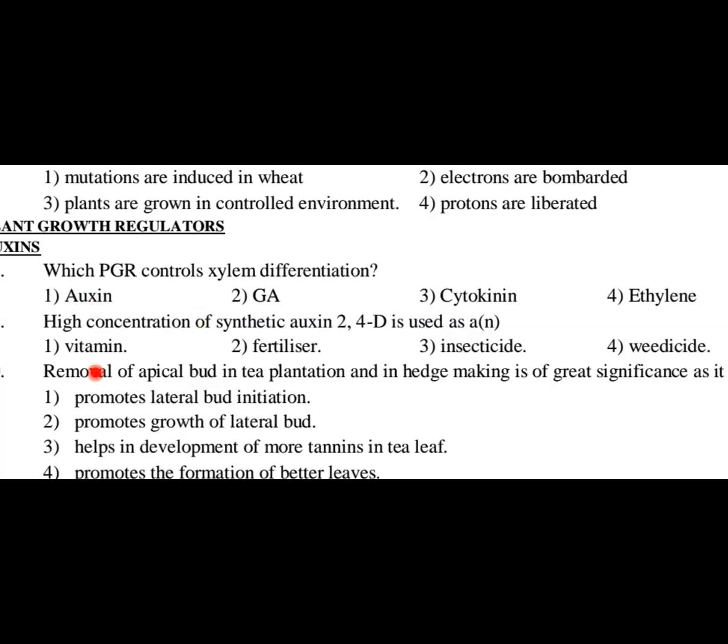Next question. High concentration of synthetic auxin 2,4-D is used as a vitamin, fertilizer, insecticide, or weedicide. Okay. So what is this 2,4-D? 2,4-dichlorophenoxyacetic acid. It is nothing but a synthetic auxin, and this is commonly used as a weedicide to eliminate dicot weeds. Okay. Which weeds I said? Dicotyledonous weeds, not for monocots. So option 4 is the appropriate answer for this question. 2,4-D is used for removing the weeds.